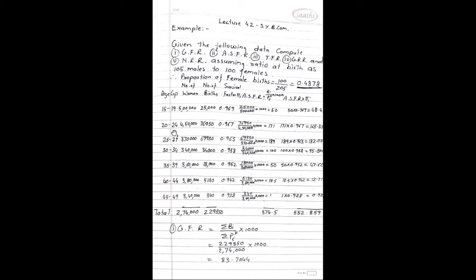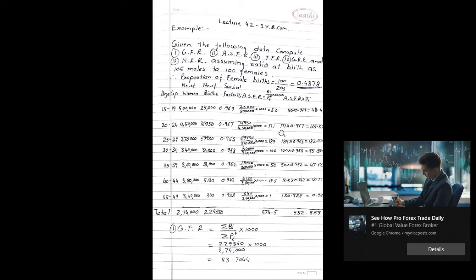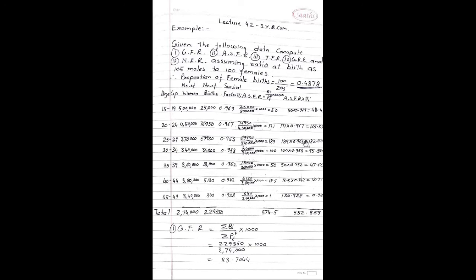Next age group 20 to 24. Number of women are 4,50,000. Number of births are 76,950. Survival factor 0.967. So ASFR calculations 76,950 divided by 4,50,000 into 1000, which is nothing but 171. So 171 into 0.967 will give us 165.35.